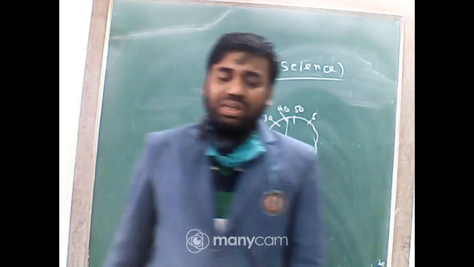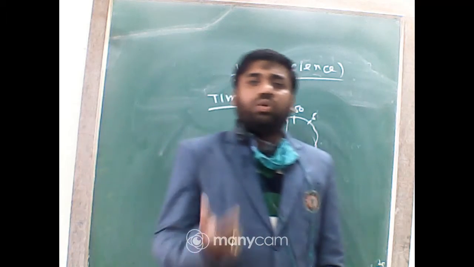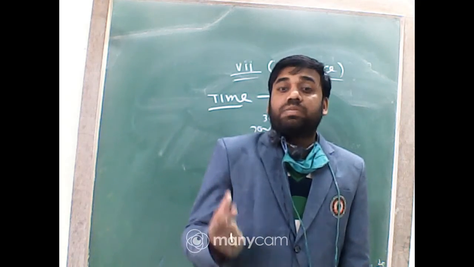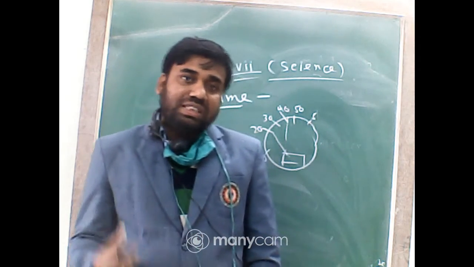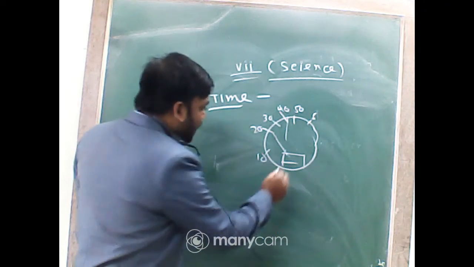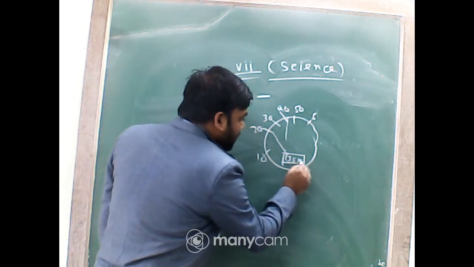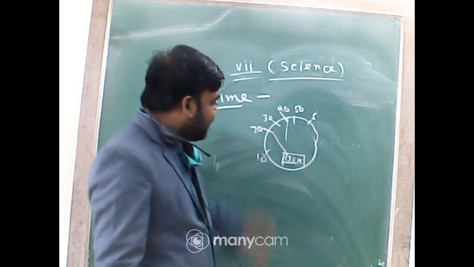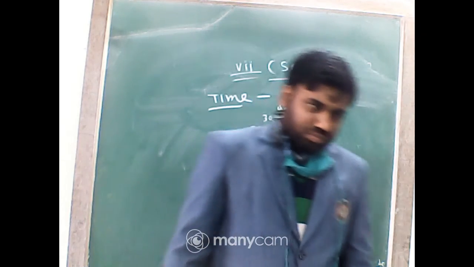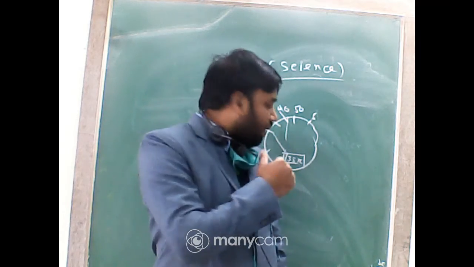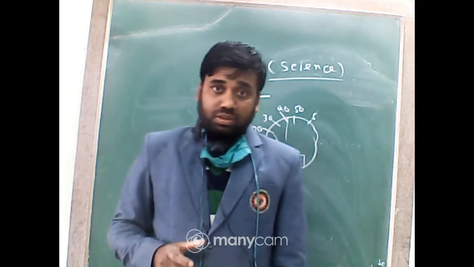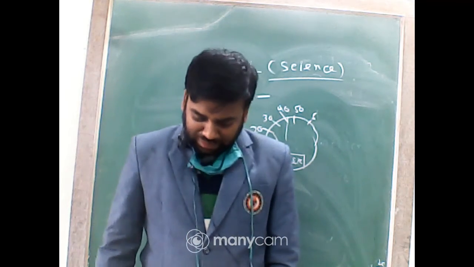And the odometer. What is the function of the odometer? The odometer is an instrument which measures the distance in kilometer. How much distance is covered in kilometer is measured by the odometer. Here there is a reading like 2, 3, 5, 7, 6. From this reading you can measure how much distance you have covered in one ride. So that is the function of the odometer.